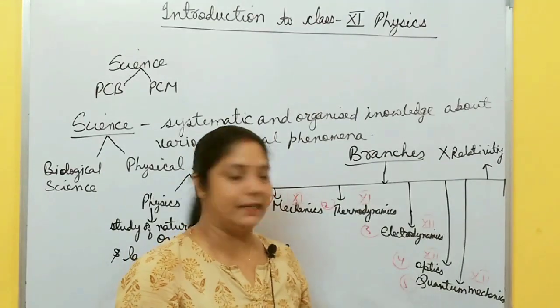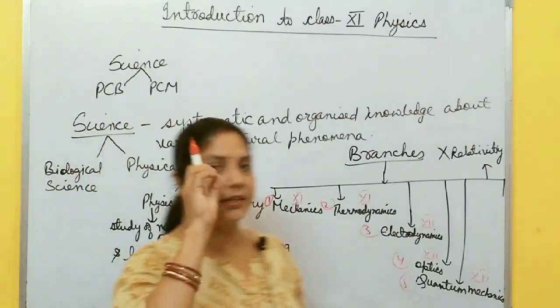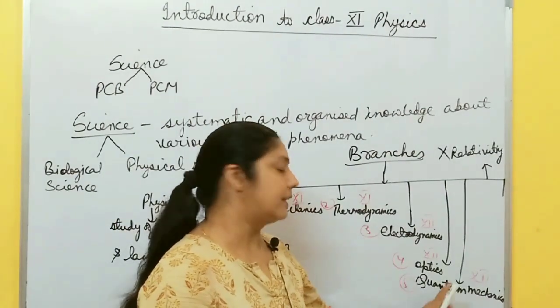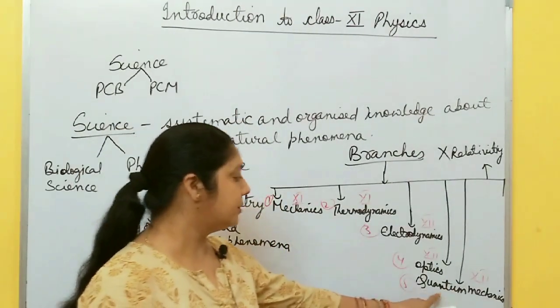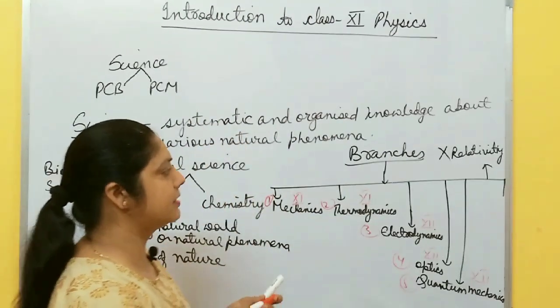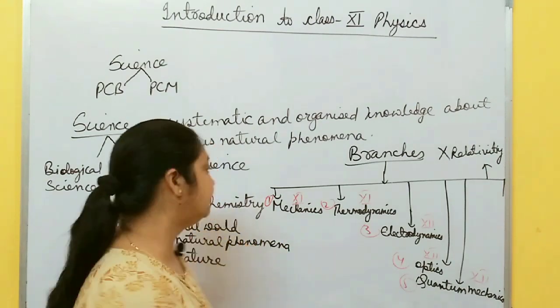Then quantum mechanics. Actually, quantum mechanics is also a part of mechanics. Quantum is the study of very small objects like atoms and molecules, their motion, that comes under quantum mechanics. It is also in class 12th physics. And relativity is not in your syllabus. It is the motion of those objects whose speed is comparable to the speed of light.